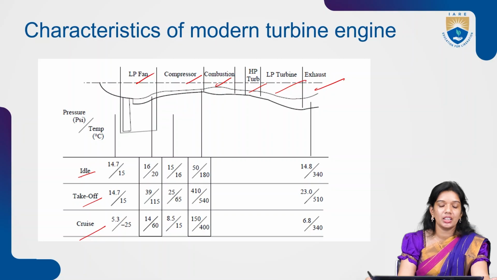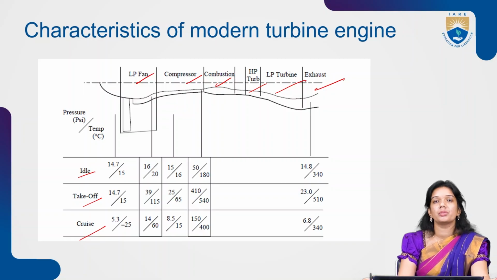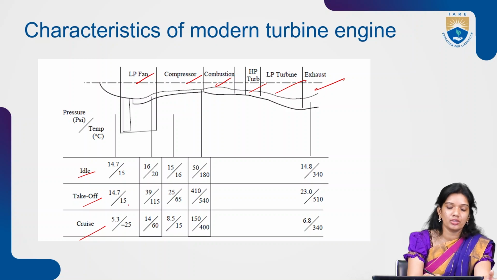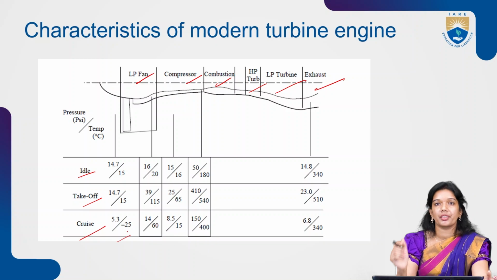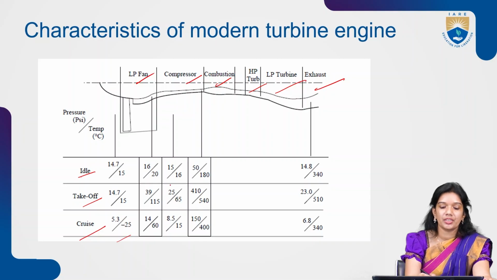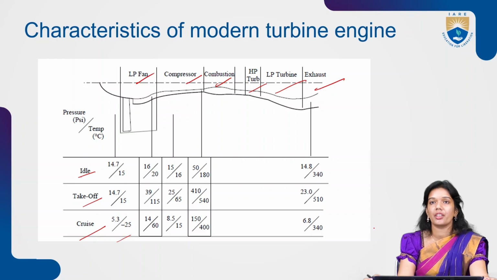Now, in the low pressure fan, at idle, the pressure is 14.7 pounds per square inch at 15 degrees centigrade, right? During takeoff it is the same, and during cruise it is a little different. In the compressor section we have different ratios, and in the exhaust section we have different ratios, right?